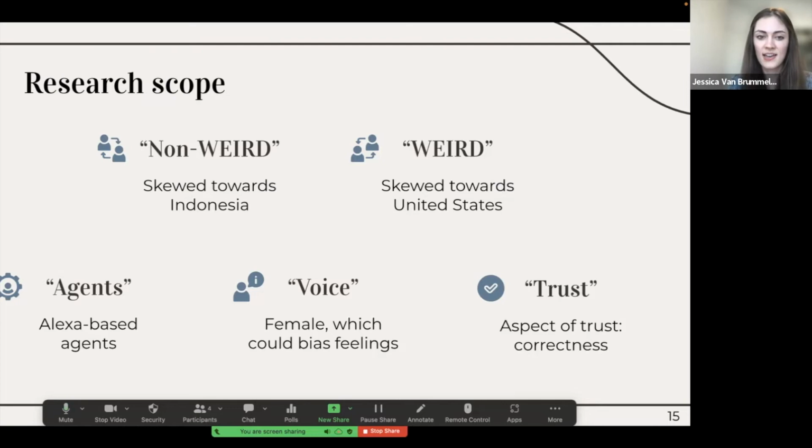And then one other thing I wanted to mention was that when I say trust, I'm specifically talking about trust in terms of correctness of the agent. So how much does someone believe that the agent is actually saying something correct or right back to the person?